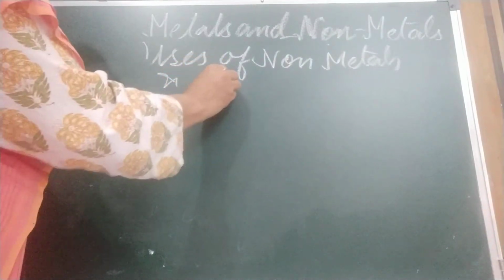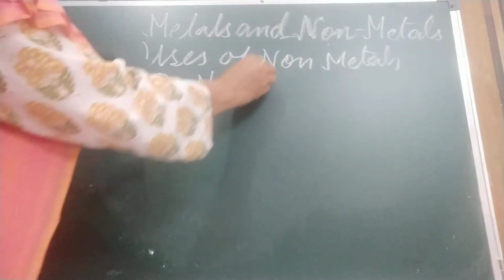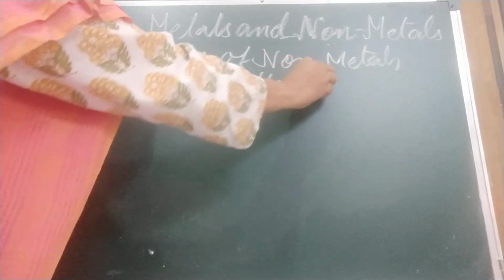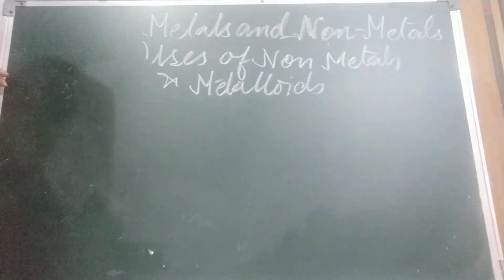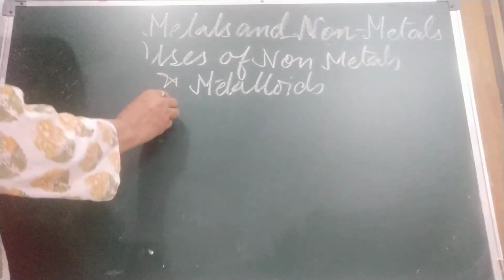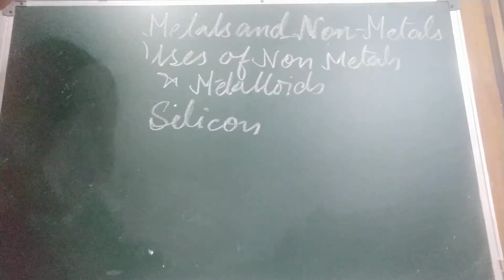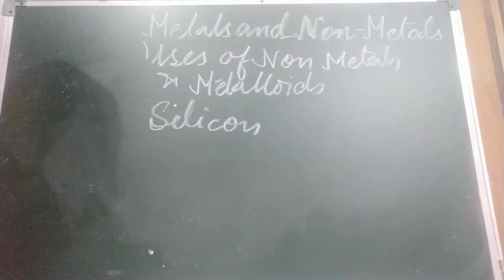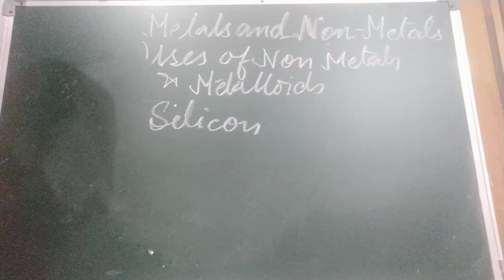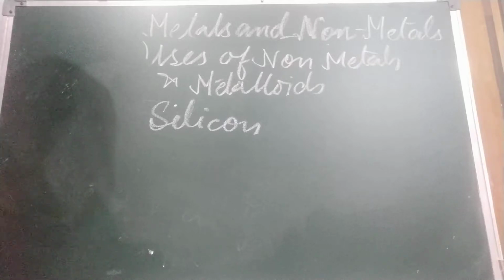And metalloids. As you know, silicon is what? Metalloid. First, we will discuss silicon. Silicon is extensively used in electronic and computer industries to make devices such as transistors, microchips, and solar cells. And silicones, which are made of silicon, are used for making waterproof clothes, greases, and polishes.